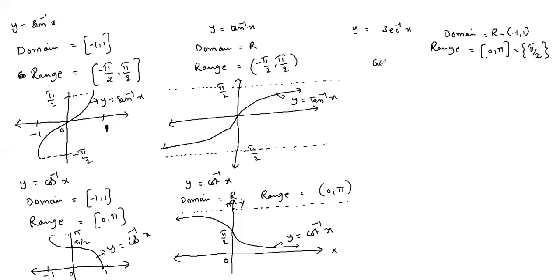The graph won't take the values between -1 and +1. Without π/2 means you take one dotted line at π/2.